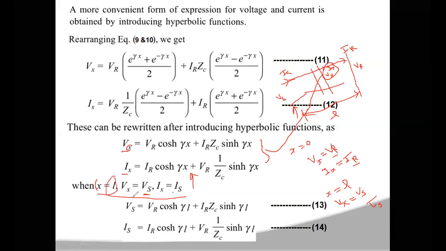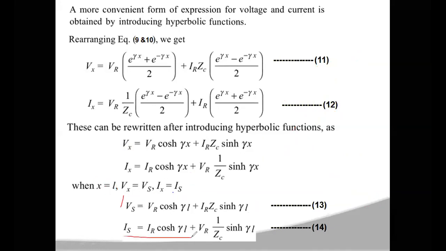So Vs is equal to Vr into cosh γL plus Ir into Zc sinh γL, you will get. And in a similar manner, if you substitute Is in place of Ix, then Is is equal to Ir into cosh γL plus Vr into 1 by Zc sinh γL, you will get. Okay, so these are the sending end voltage and current equations for a long transmission line.